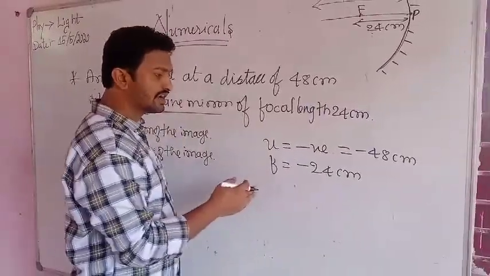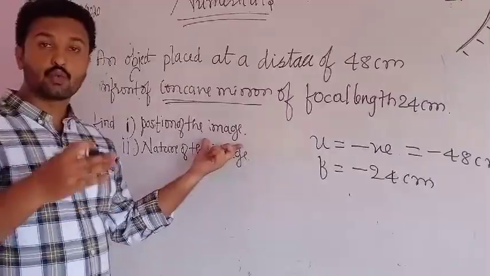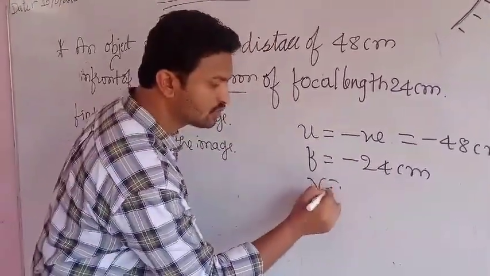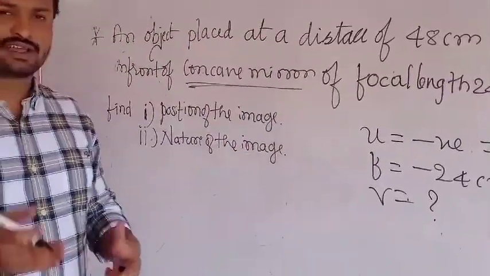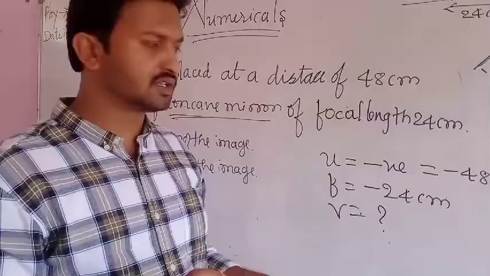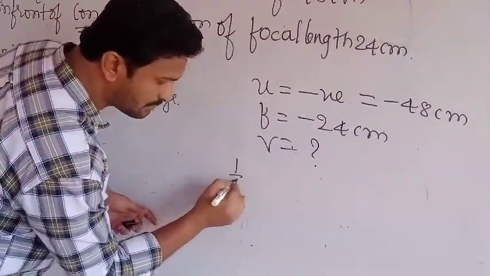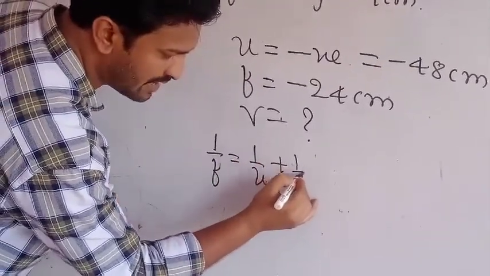Then we have to find out here what we have to find out. Position of the image, where you will get the image, we have to find out. That is v equals to question mark. And nature of the image, is it real or inverted, we have to find out. First we will take the relation. What is the relation? 1 by f equals to 1 by u plus 1 by v.